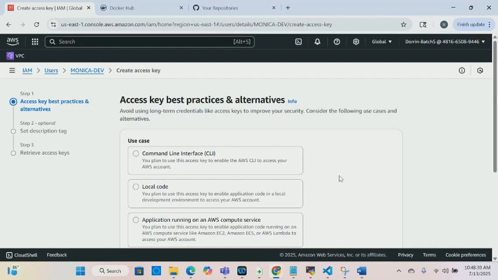Because if someone has access to that secret key, it's like they have access to your AWS account. They can do anything, and they can run a lot of resources that is going to charge you money. So you have to really be careful and keep your secret key and your access key private, somewhere where it's not accessible. Let's go back to what we were doing. I just wanted to show you that.